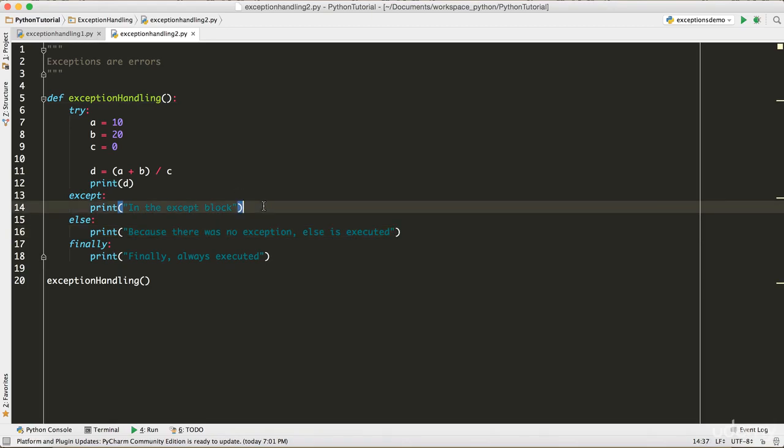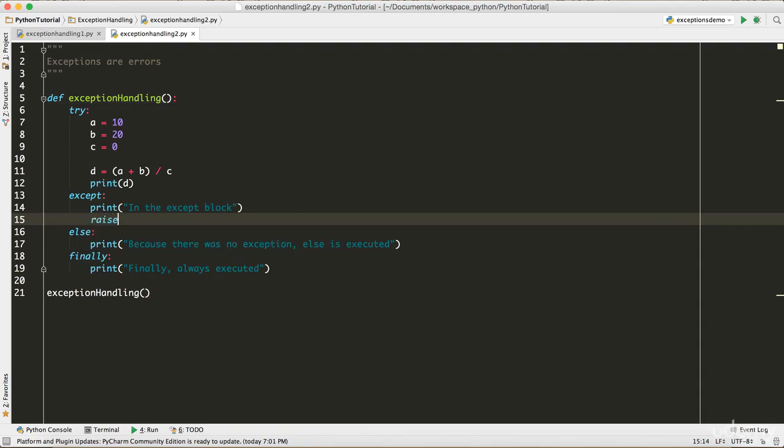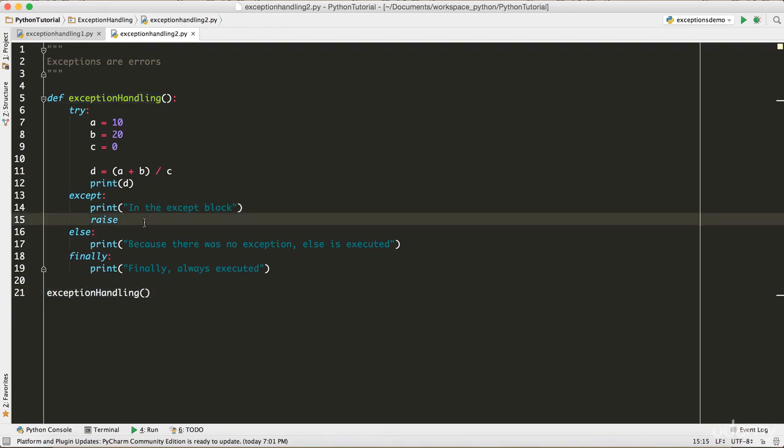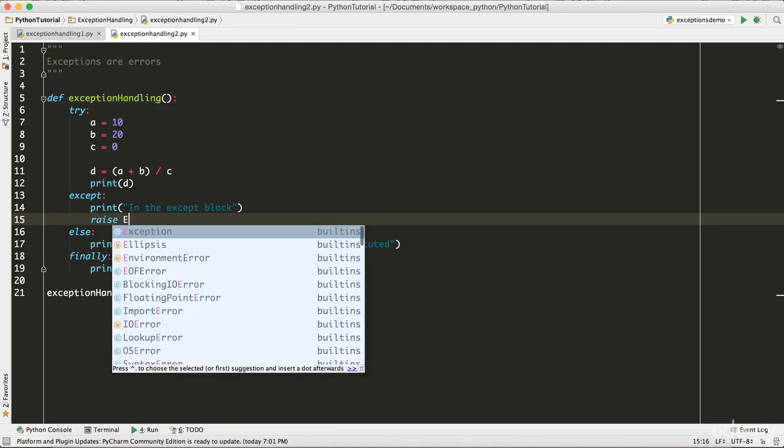There's one more thing that I wanted to show, guys, which is the raise keyword. Raise is the keyword we use when we have an exception and could not handle it properly in this method, and then we are calling this method in some other method. Imagine that this method is called in another method, and if there's any exception from this method, we want to raise it and let the other method know: hey, listen, there is an exception from this method, you must handle it, otherwise you're going to face issues. In that case, we can just raise an exception.